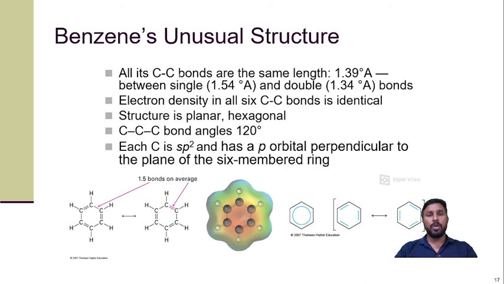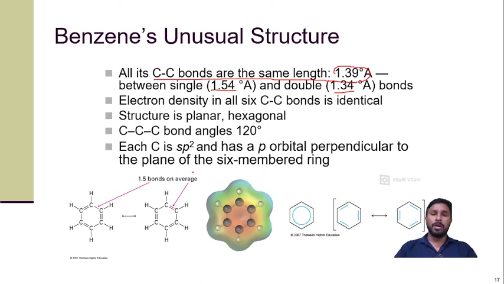Now if we talk about the physicochemical properties, unusual physicochemical properties. As we all know, the carbon-carbon single bond has a bond length of around 1.54, and the double bond has 1.34. But in the case of benzene, even though it has single bonds and double bonds, all the bonds are of equal length, 1.39 angstrom.